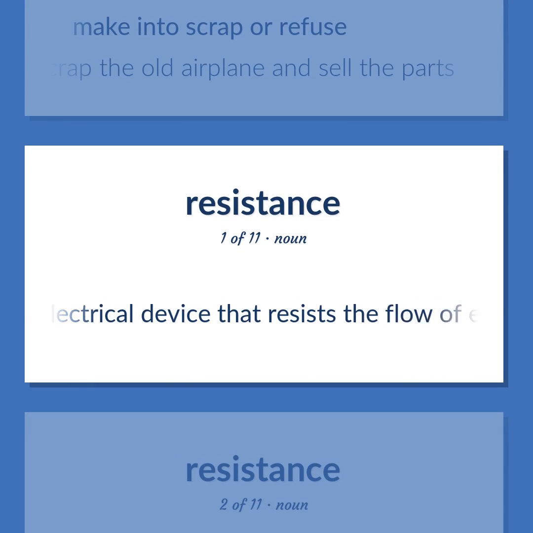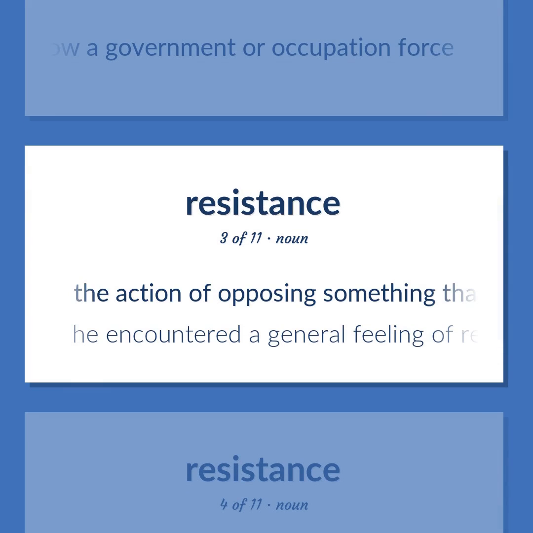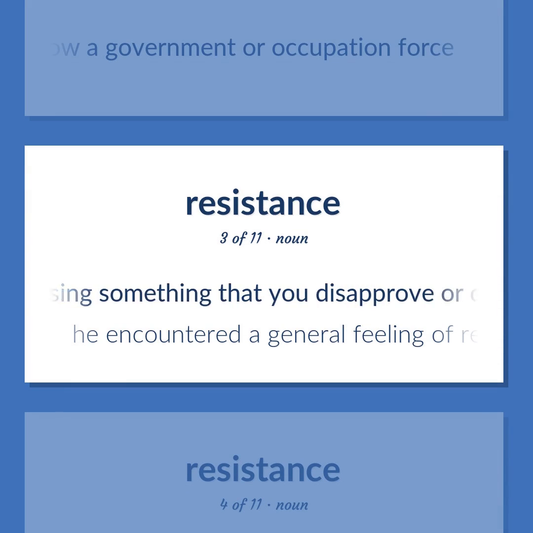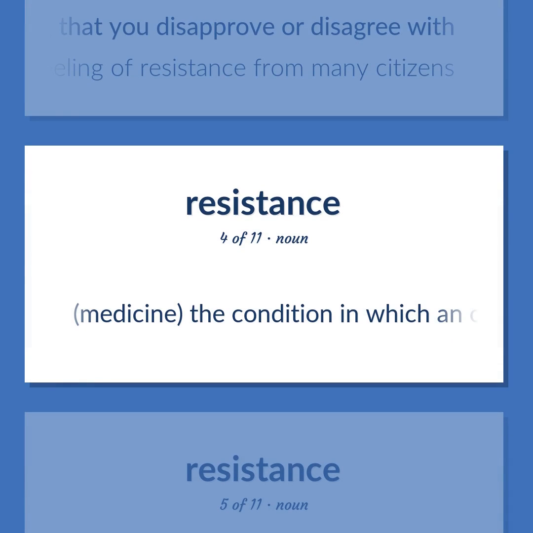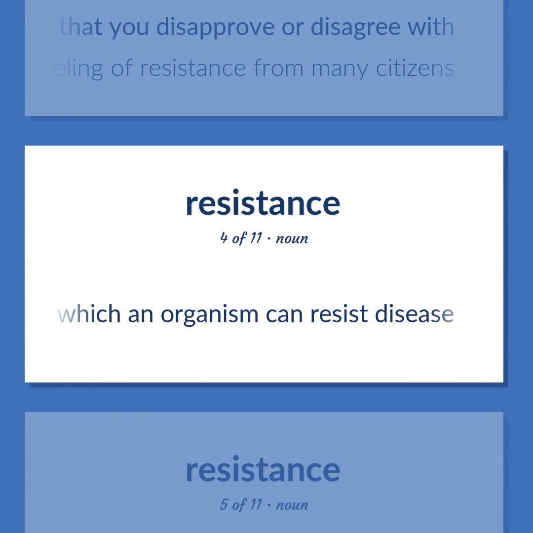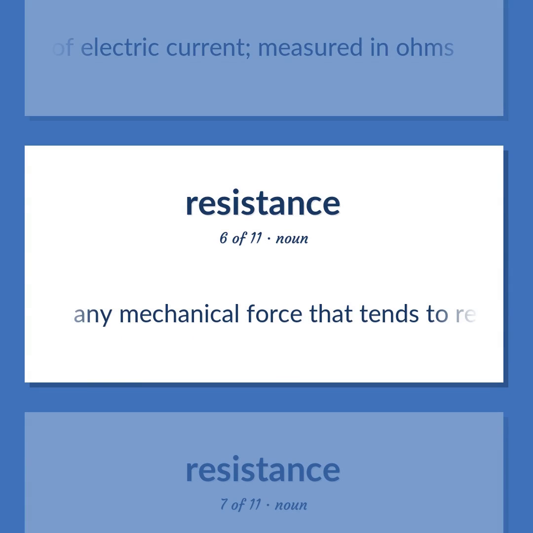An electrical device that resists the flow of electrical current. A secret group organized to overthrow a government or occupation force. The action of opposing something that you disapprove or disagree with. He encountered a general feeling of resistance from many citizens. Medicine, the condition in which an organism can resist disease. A material's opposition to the flow of electric current, measured in ohms. Any mechanical force that tends to retard or oppose motion.